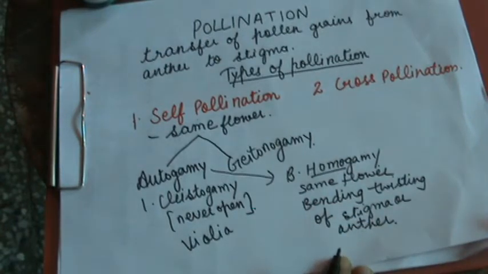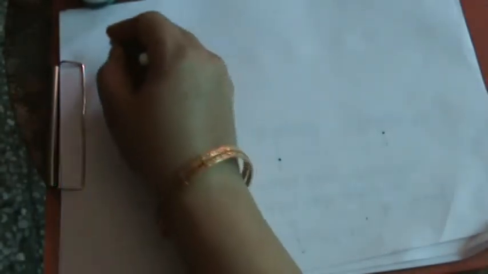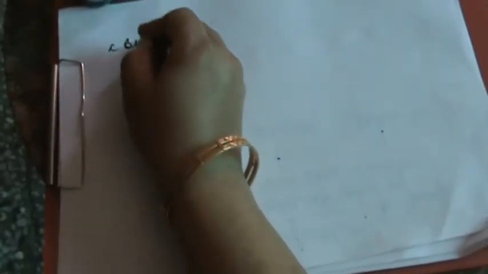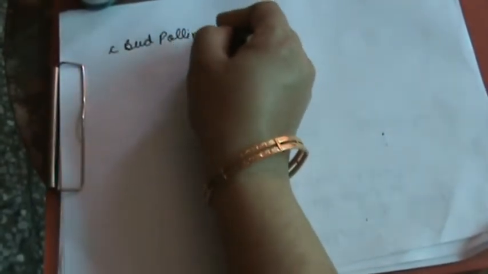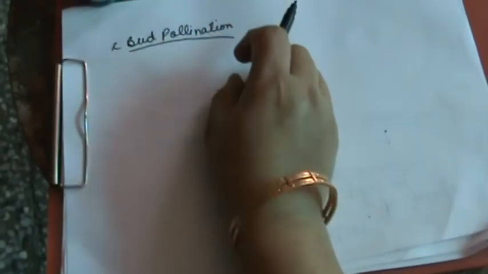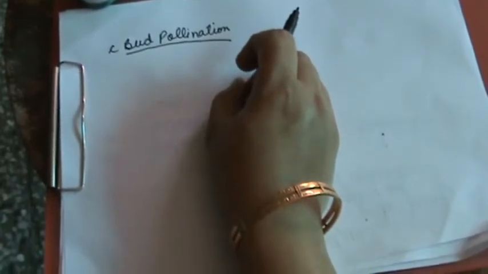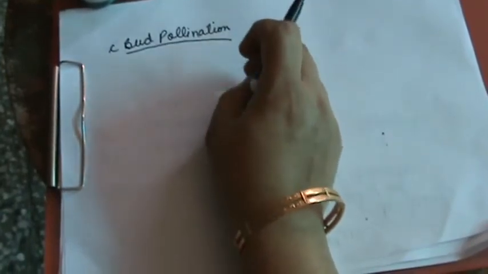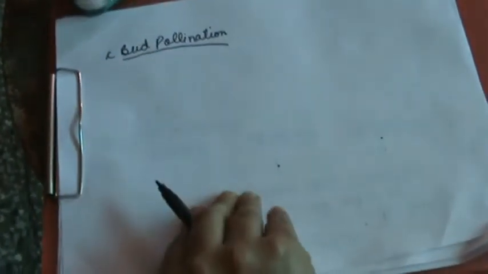Now the third type is bud pollination. This type of pollination occurs in which the anthers and stigma of the bisexual flower of some plants mature before the opening of the buds of the flowers.